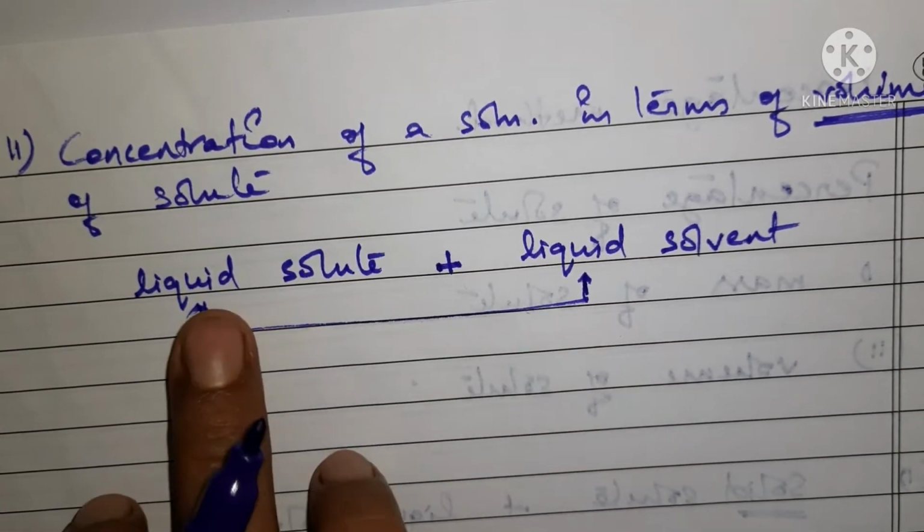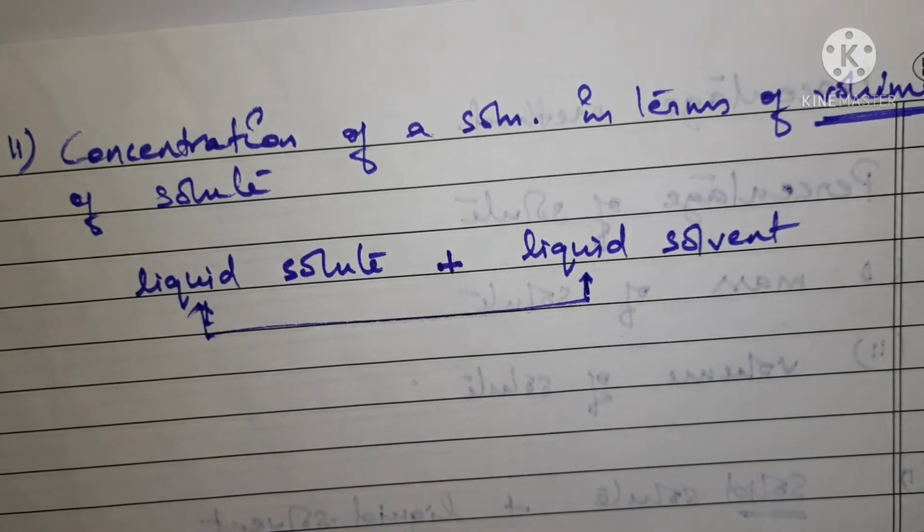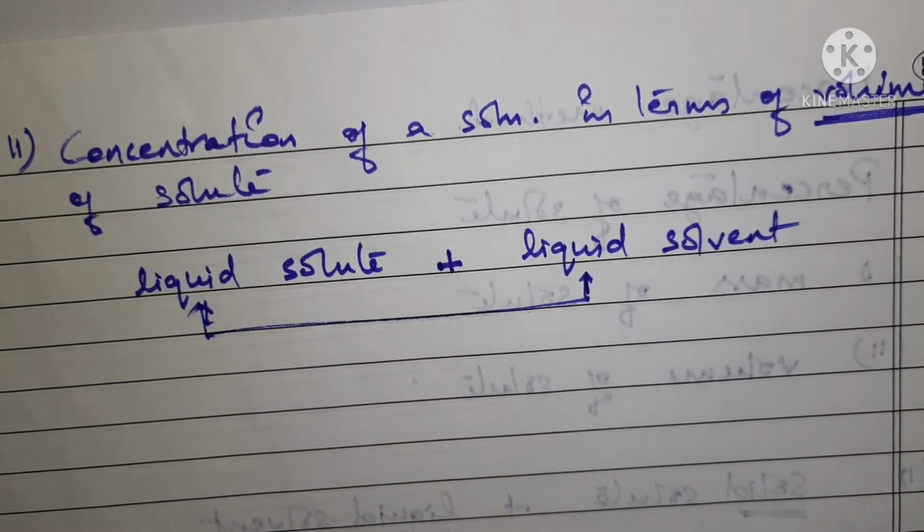That is why both are to be considered in volume. So the concentration of a solution in volume is the volume of the solute in milliliters, since we are finding the volume. It should be present in 100 milliliters of solution, not solvent, solution.